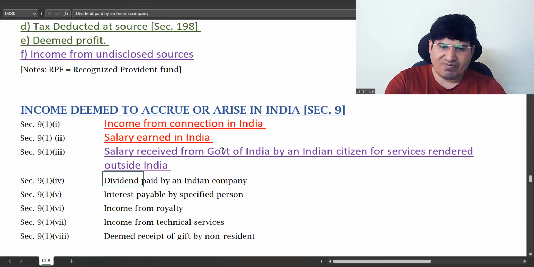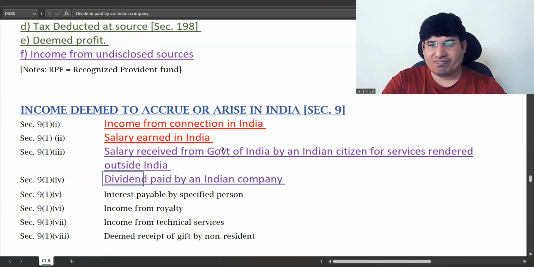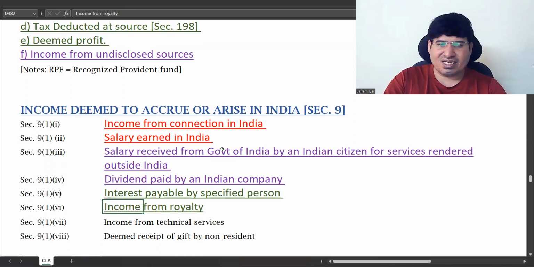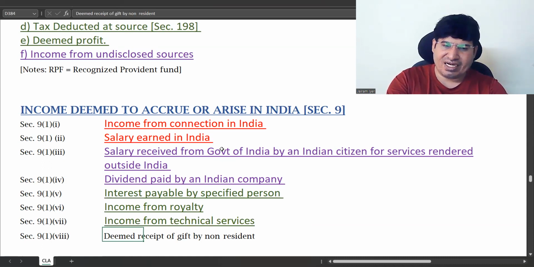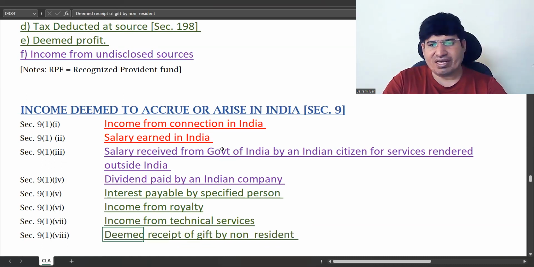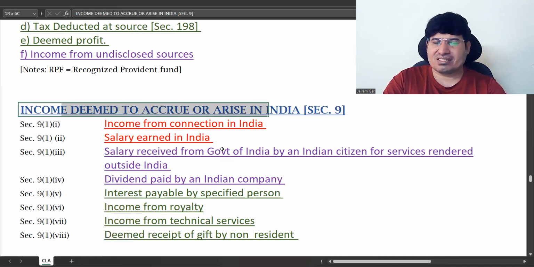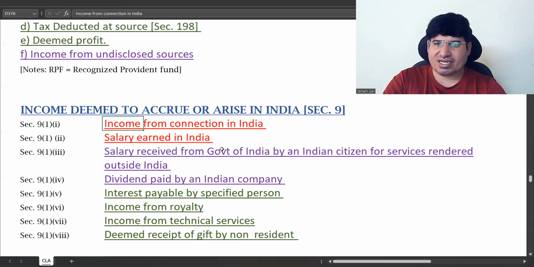Then dividend paid by an Indian company. If an Indian company is paying dividend anywhere, it is deemed to accrue or arise in India. Interest payable by specified person, we will examine this also. And these are three other specific things: income from royalty, technical services, and deemed receipt of gift by non-resident. So these are all points which we have to see. There are 8 points in all, which are income deemed to accrue or arise in India, so fully taxable in India.